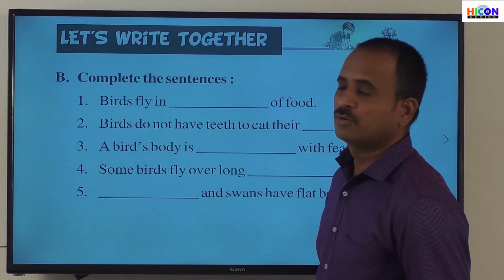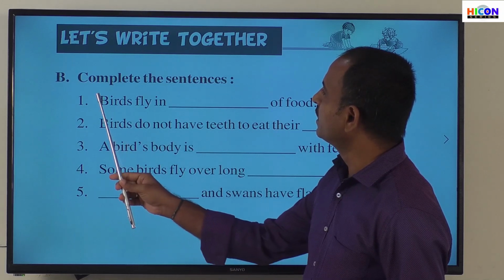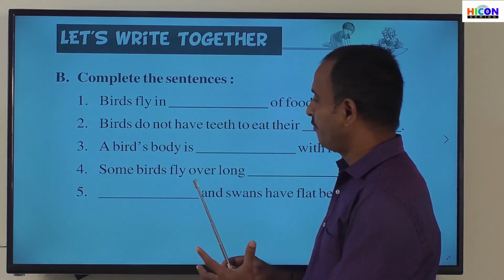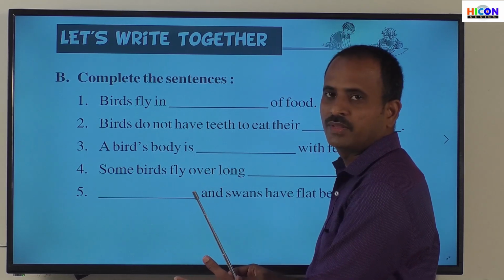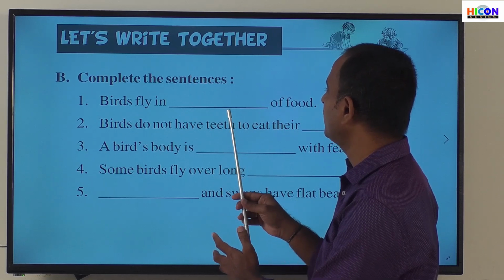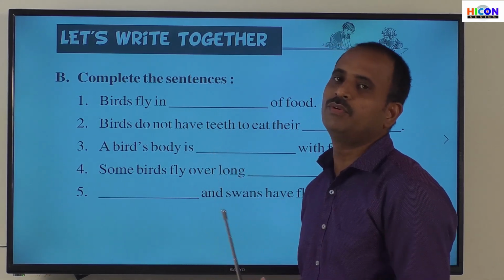So children, go to the next section in Activity 4. So what is the next section? It is complete the sentences. Children, they have given 5 sentences in this section, and now we have to complete them. That means we have to fill the blanks in each sentence with a suitable, that is, a correct word.